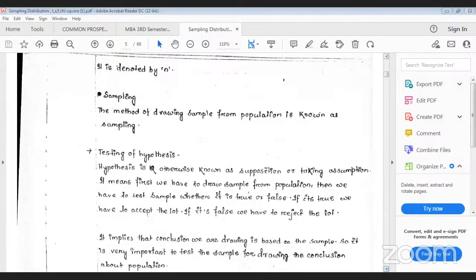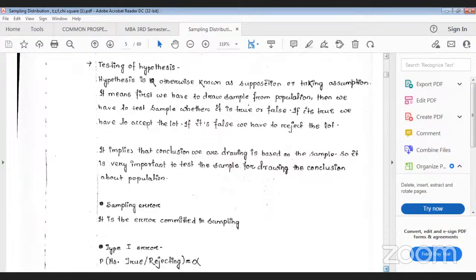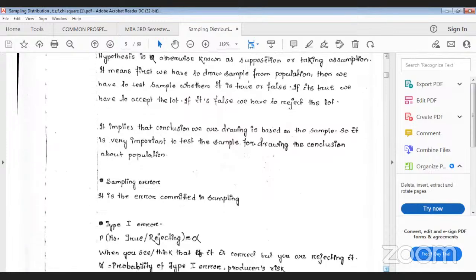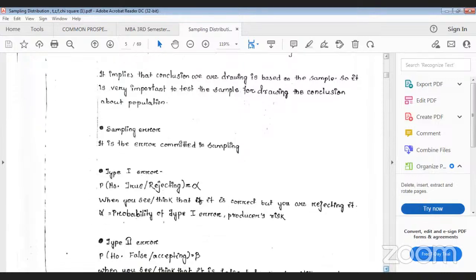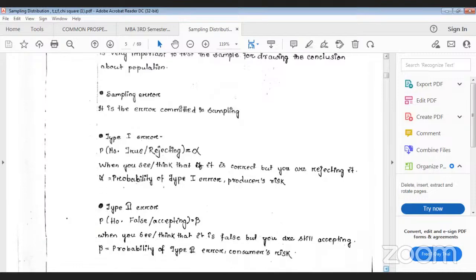The next one, we will come to sampling error. Sampling error means it is the error committed in sampling. Whenever you are drawing the sample, sometimes you may commit some error. The error may be of two types, type 1 error and type 2 error.